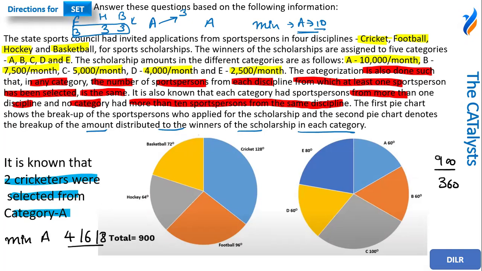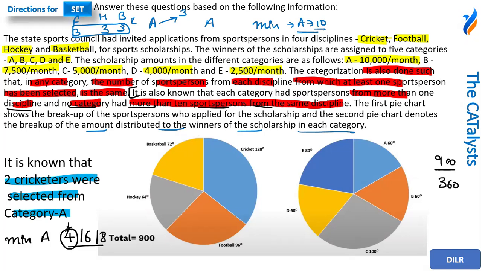See, as the second point states, it is also known that each category had sports persons from more than one discipline and no category had more than 10 sports persons. So at least two disciplines have to be taken into account. So if the first category is cricket, I can say the second could be cricket or hockey, or whatever the second category would be. So there would be a minimum of four persons. So these are the three possibilities for me for the persons in category A.